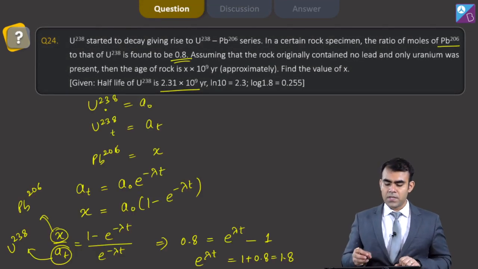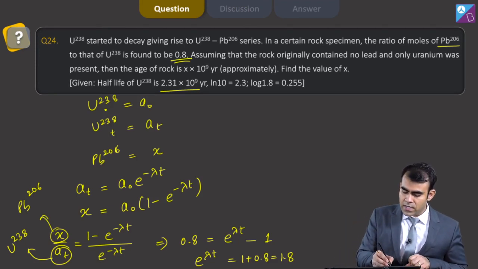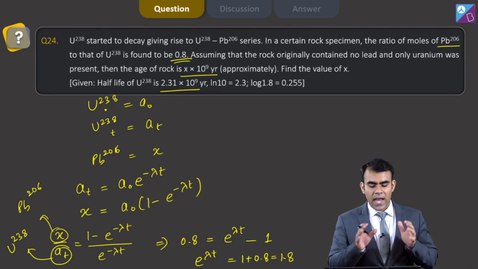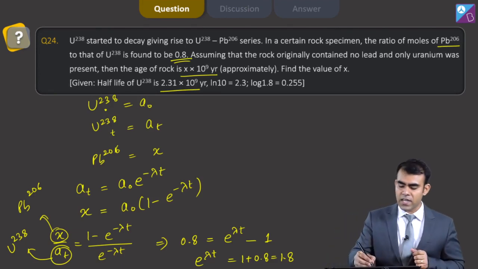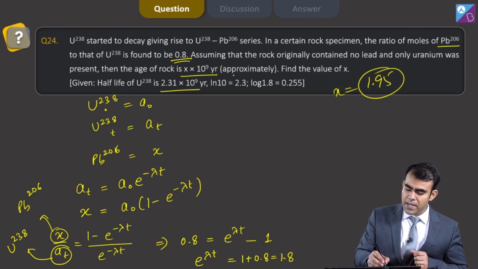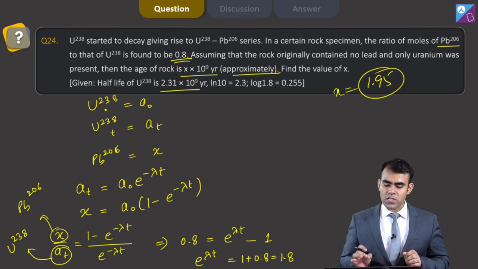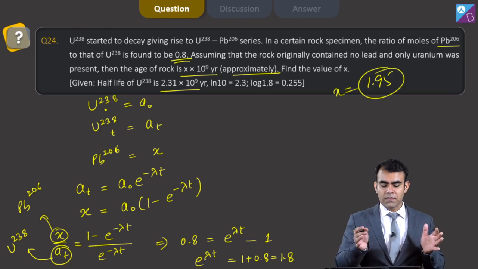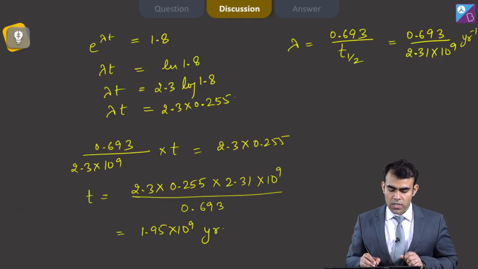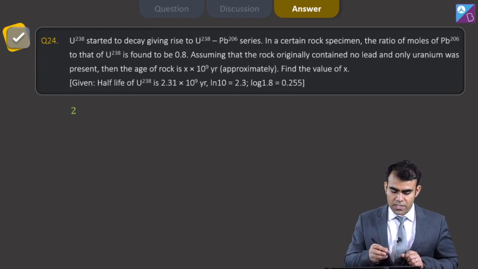Now here we have said that the age of rock is x into 10 to the power 9 years, and the value of x from the calculation I have done is 1.95. We need its approximate value, and to the nearest integer it is 2. So the answer of this question is 2.